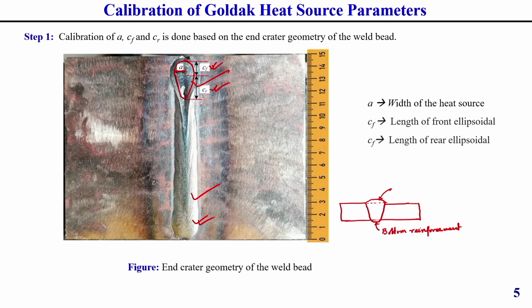You can easily measure this using the scale shown on the right side. One parameter is along the x axis, and the other two parameters, CF and CR, are along the z axis, or welding direction.